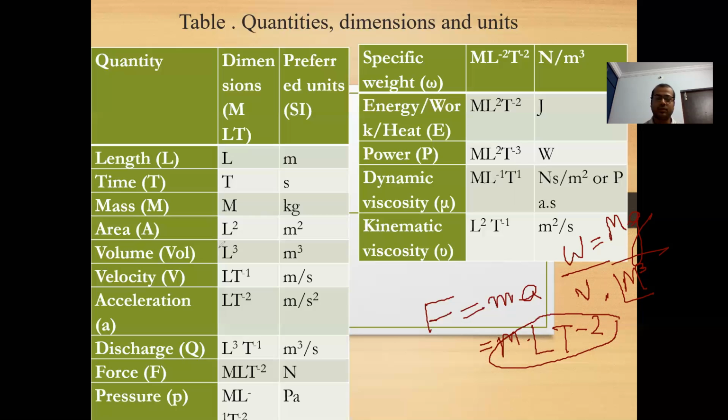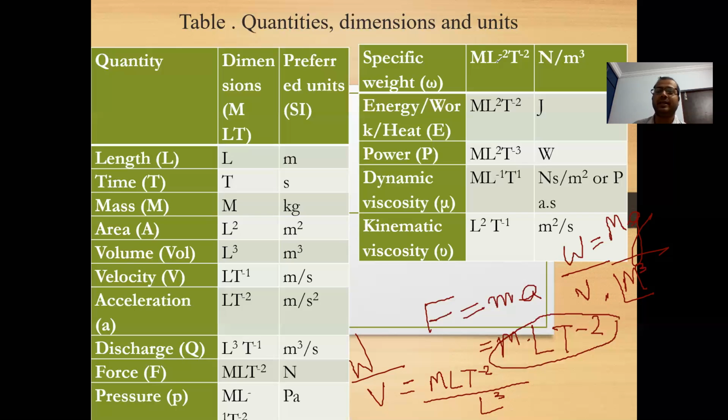So weight by volume we can write as M L T to the power minus 2 divided by L cube, which is the dimension of volume. So here what we will get? M L to the power minus 2 T to the power minus 2.